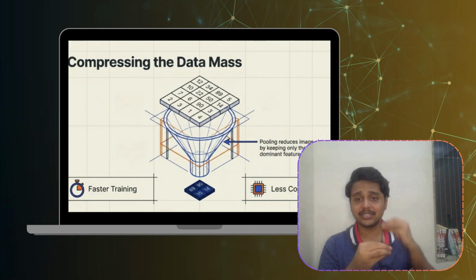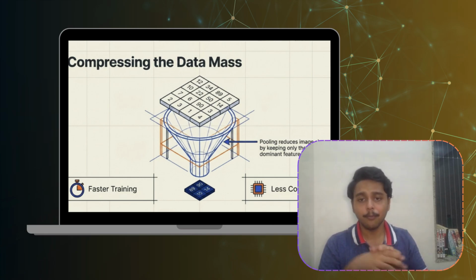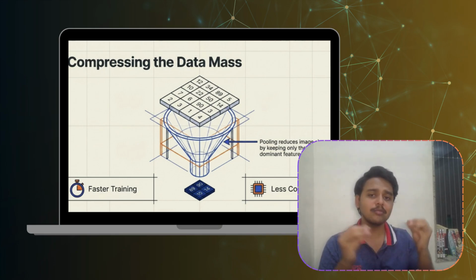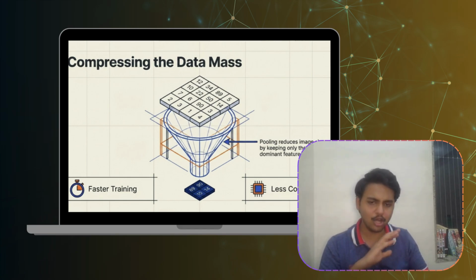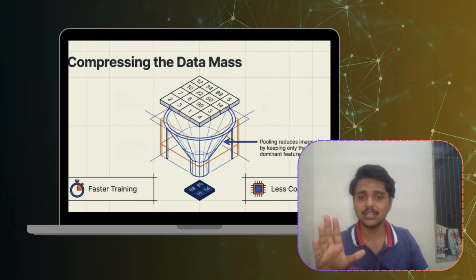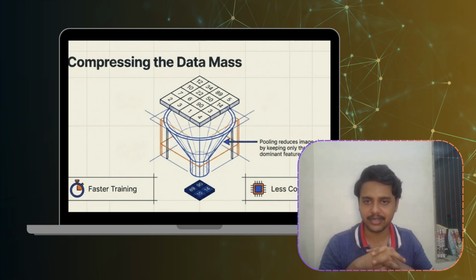Now after the extraction comes pooling. Pooling reduces the image size. Why do we need to use this? Because images contain an enormous amount of information, and not all of it is important. Pooling keeps the most dominant features while it discards the unnecessary details.